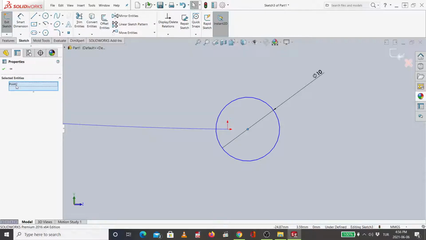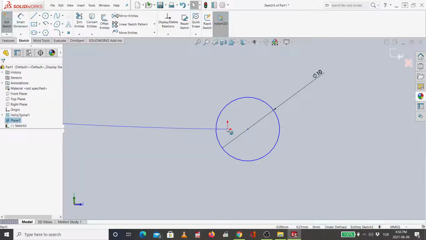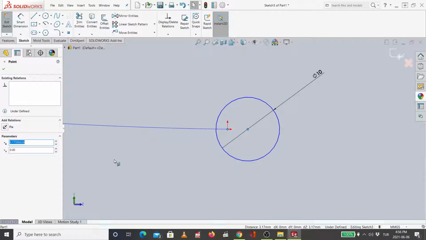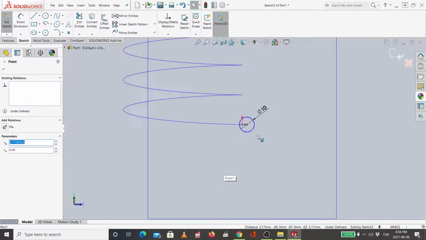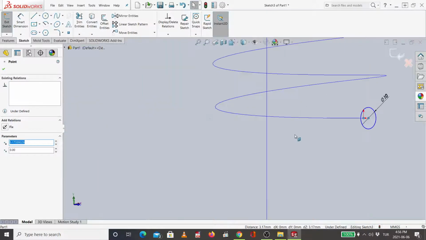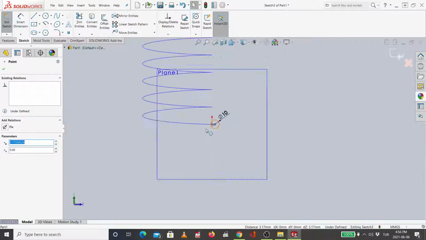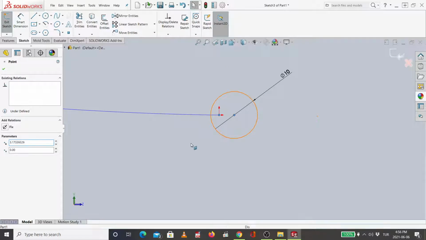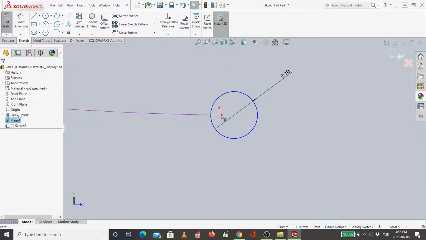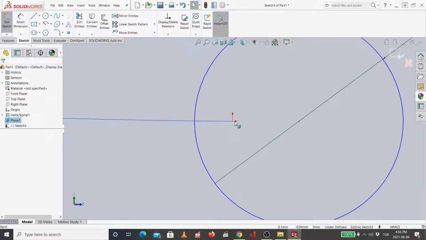So I will just delete all of them. Let me start again. I will select this, Control this one. Sorry, let me just go for the center.